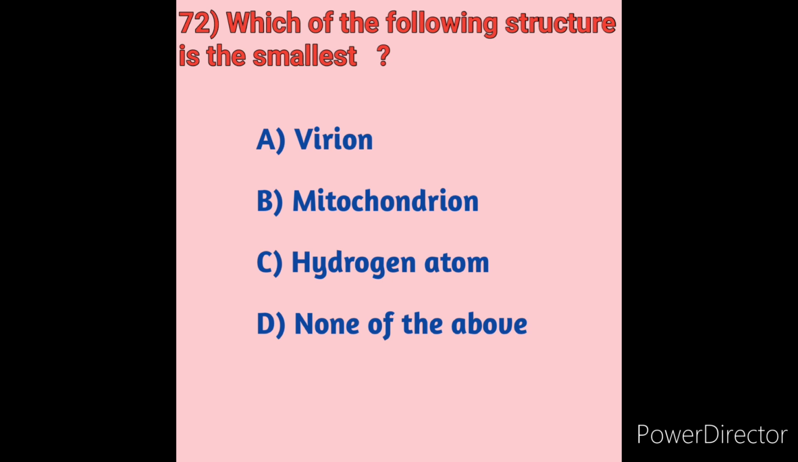From the following options, which is the smallest structure? We will see the options first. Option A, virion. Option B, mitochondrion. Option C, hydrogen atom. Option D, none of the above.